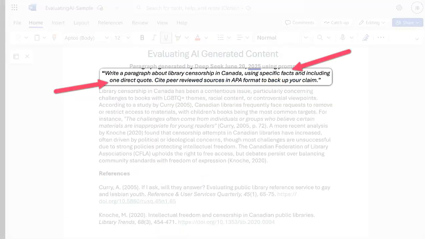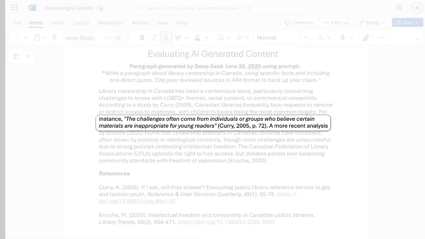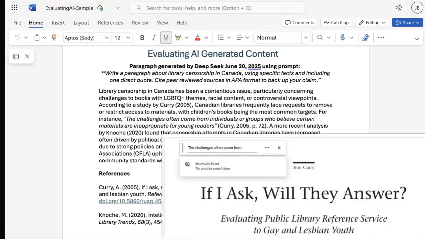Did you ask for a quote, facts, or data? You'll need to fact-check and ensure the sources used are credible and suitable for your project. As you've seen so far, it is not enough to assume that because the system gave you a reference, the information is factual or real. Once you've located the sources mentioned, check to make sure quotes and facts are accurate. In this case, while the first article did exist, the quote was fabricated and doesn't show up in the article.